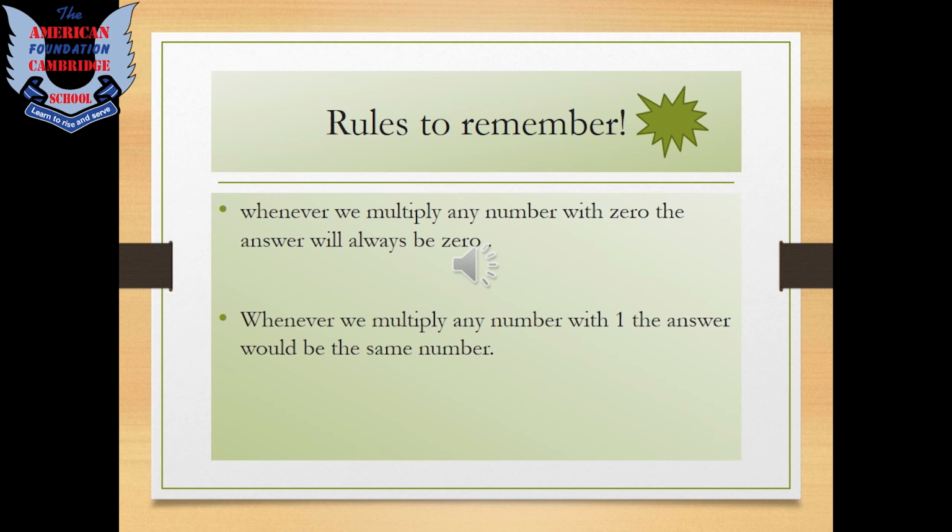Children, there are a few rules which you need to always remember while doing multiplication. The first rule is that whenever we multiply any number with 0, the answer will always be 0. Understood? And the second rule is whenever we multiply any number with 1, the answer will be the same number. Okay kids? Always remember this.